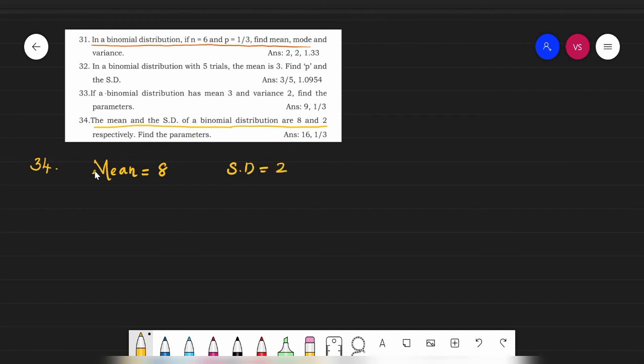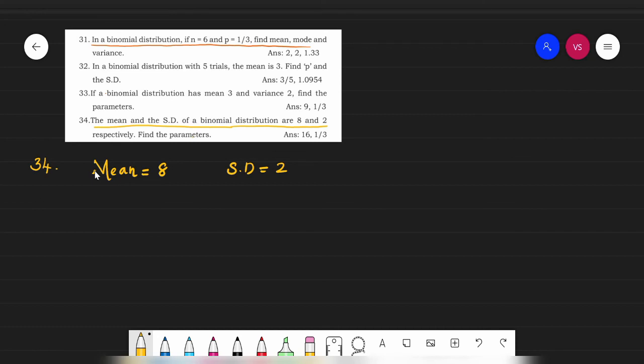If you see the previous problem, the 33rd problem, it's almost the same. They also asked there to find the parameters, and here also they asked the same. But the data they have given is quite different.